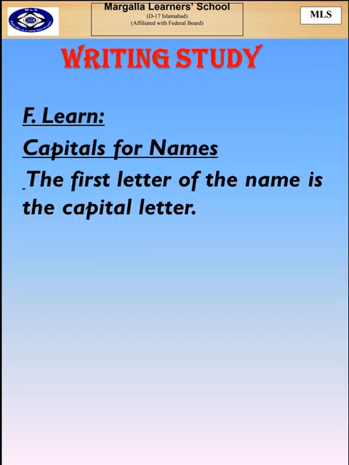The next thing that we are going to learn today is capitals for names in our writing study. Whenever we write a name, we always start with the capital letter. The first letter of the name will always be a capital letter. For example, Elliot. You have learned about Elliot in your story in this chapter, right? You know he was an elephant. You see, the name Elliot is starting with capital E, that is the capital letter.